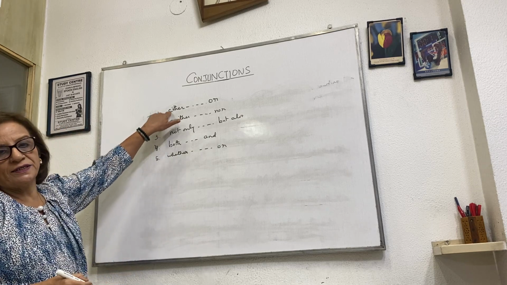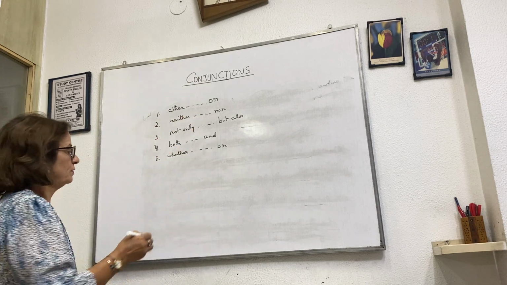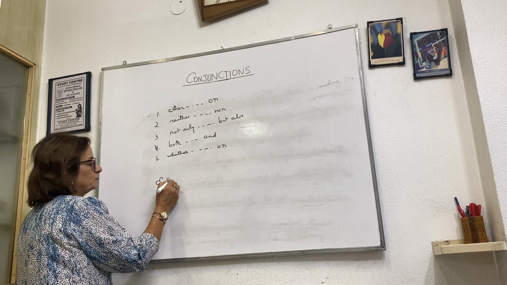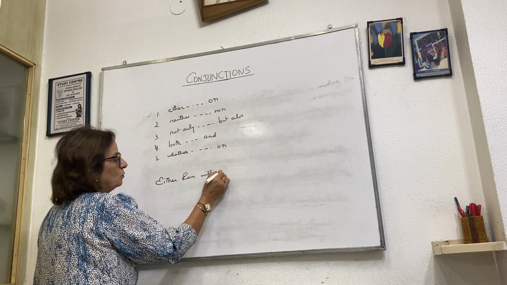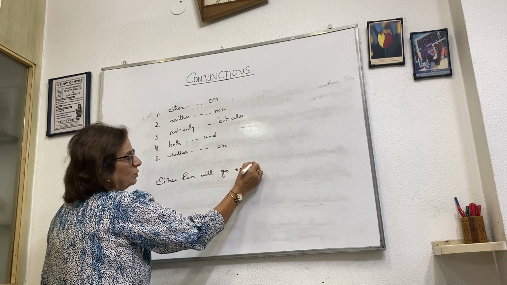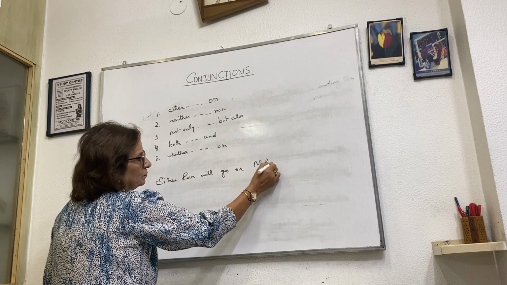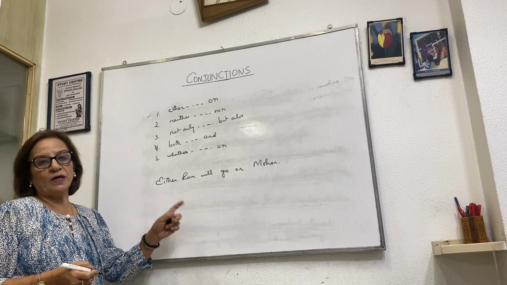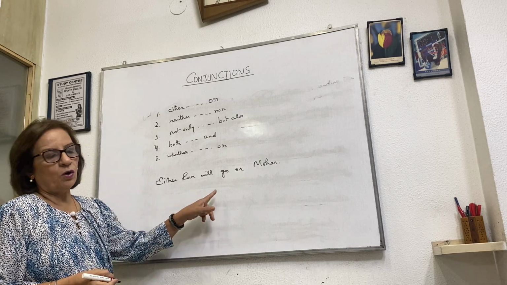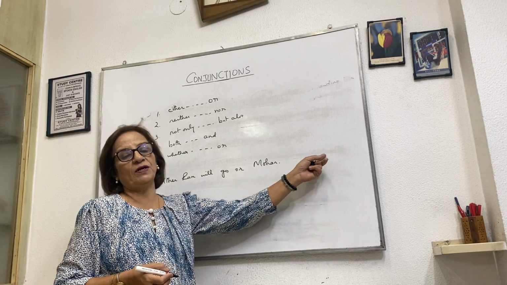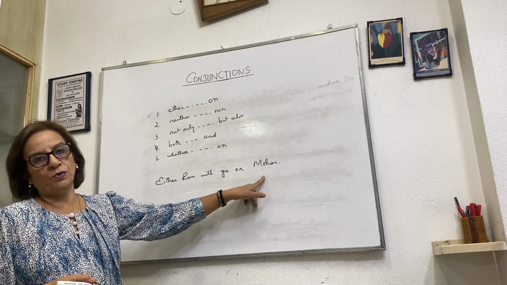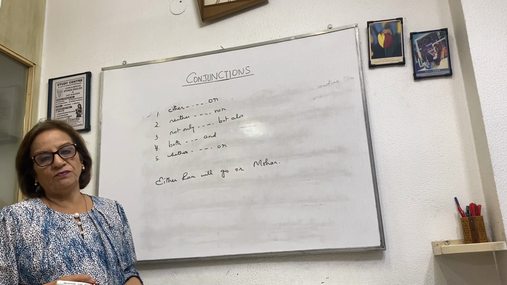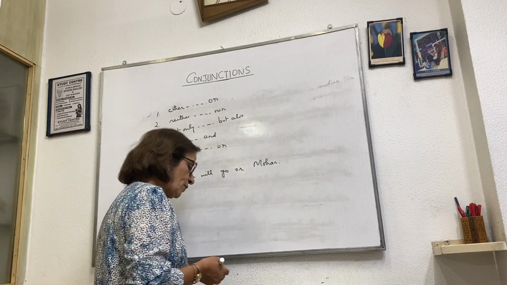Now let's take either or in a positive manner. Either Ram will go or Mohan. It means out of the two, one will go. Either Ram will go or Mohan. We need not say will go, we can leave that out. Either Ram will go or Mohan. It is understood, or Mohan will go. Take another example of either or.